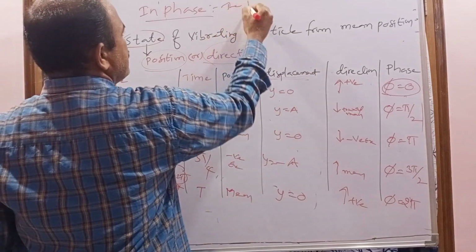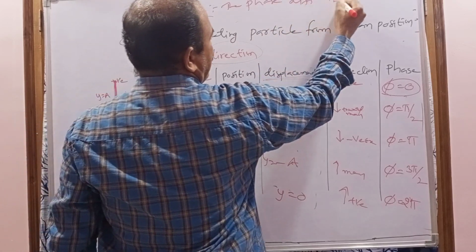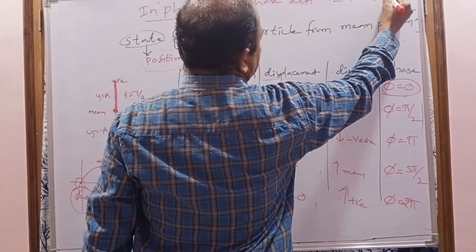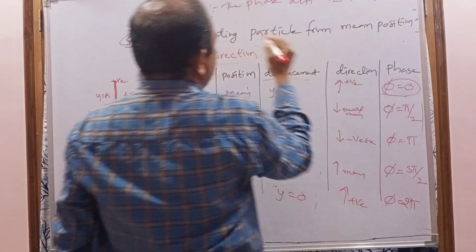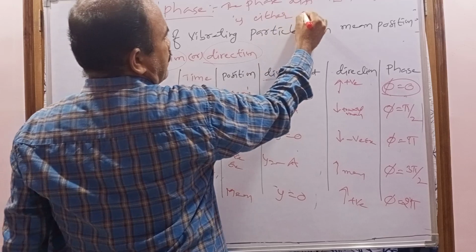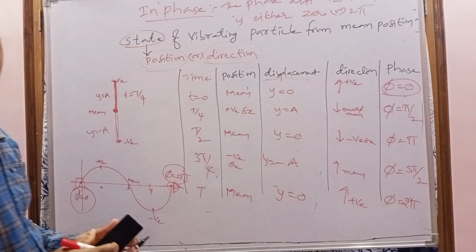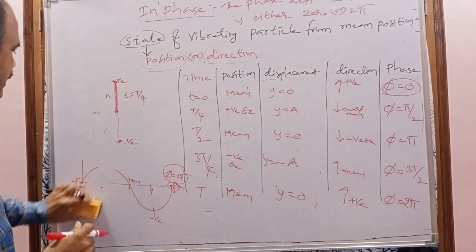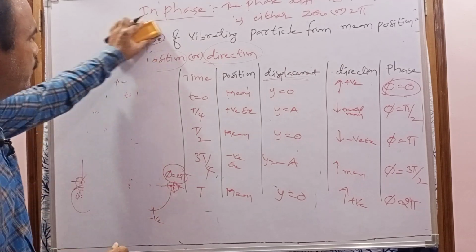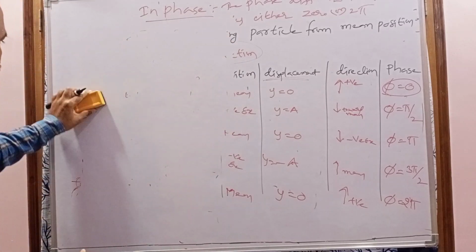The phase difference between two particles is either 0 or 2 pi, then we say that the two particles are said to be in phase.